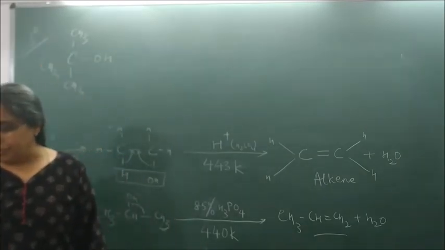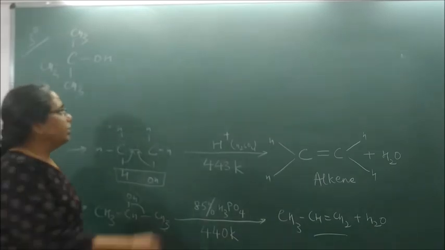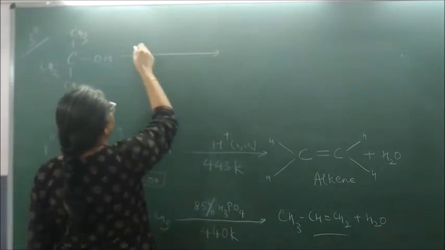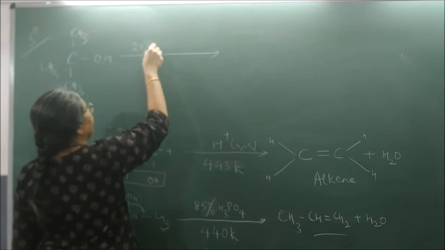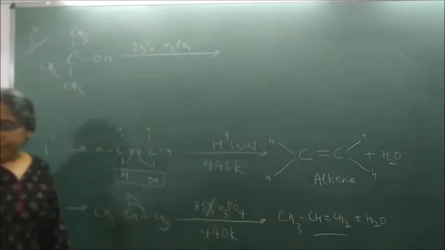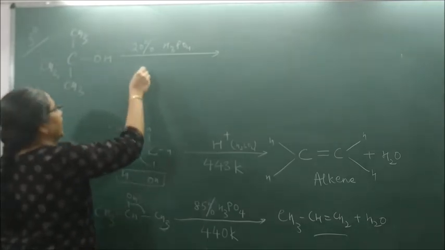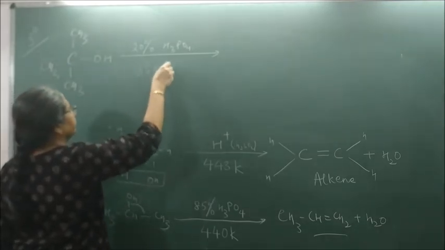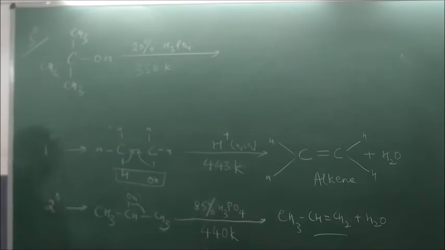Now see, for this tertiary alcohol even the concentration of the acid becomes less. It is generally done in presence of 20% H3PO4 and the temperature reduces to 358 Kelvin. Please look here at what will be formed.